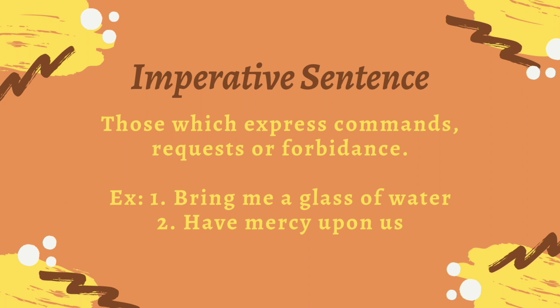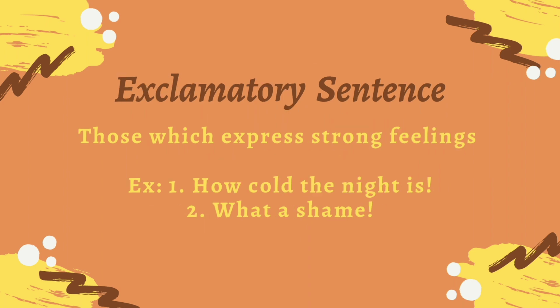Number 3, imperative sentence. This type of sentence is used to convey a command, a request, or a forbiddance. This type of sentence always takes the second person, you, for the subject, but most of the time the subject remains hidden. For example, bring me a glass of water. Have mercy upon us.